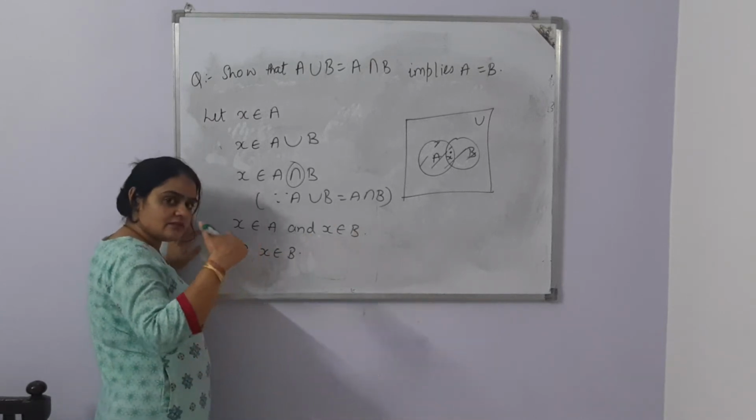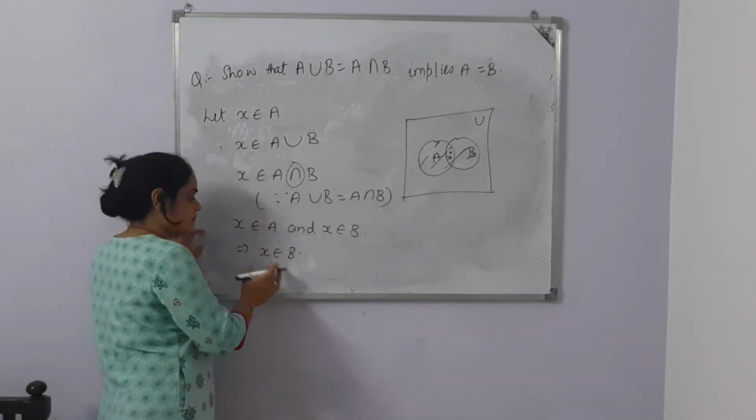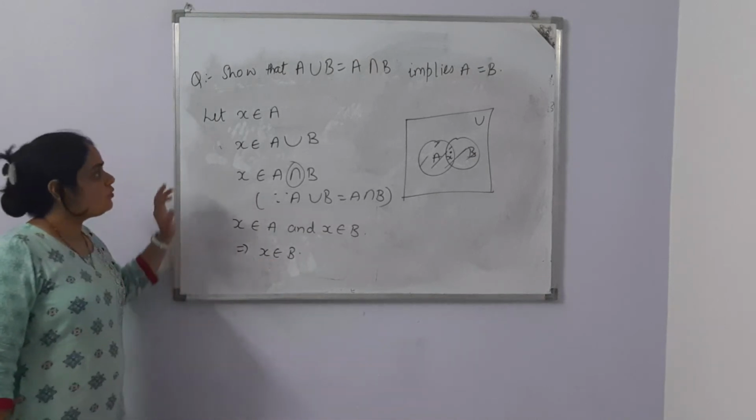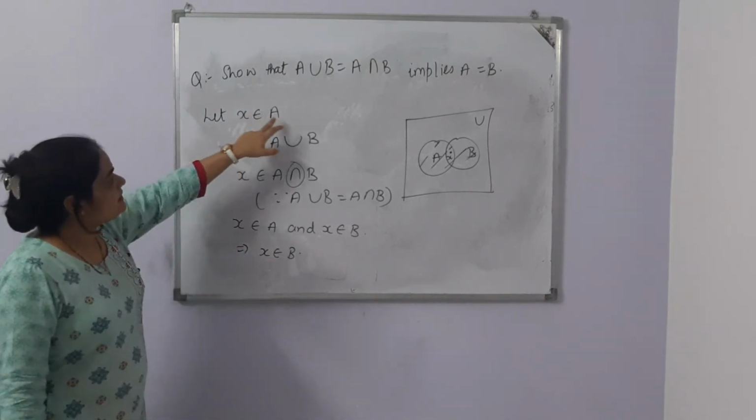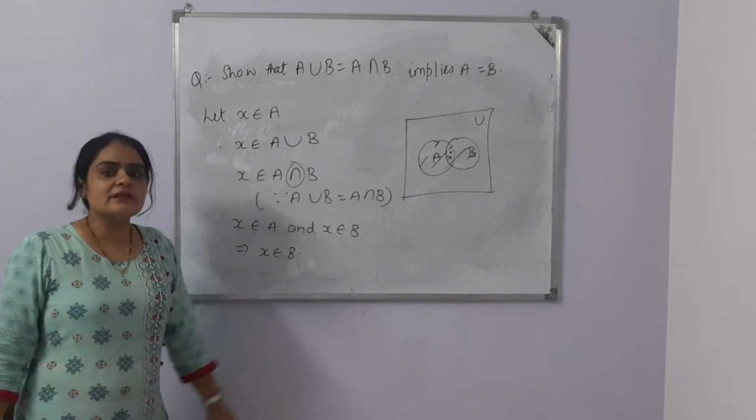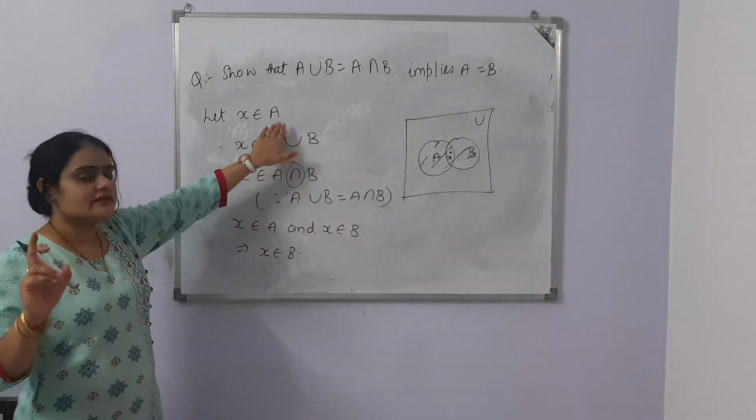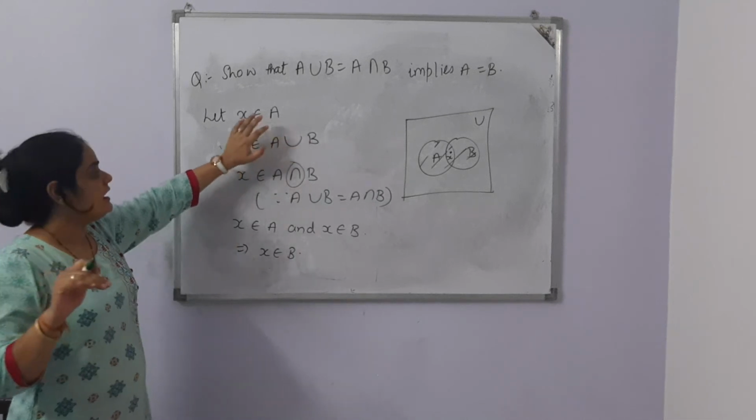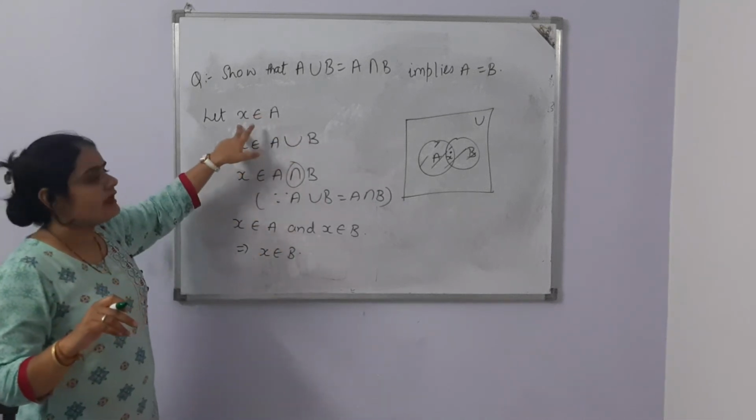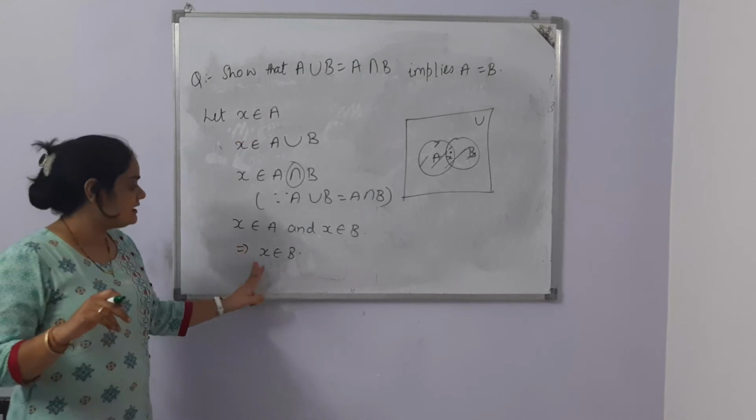That means X is in both A and B. That means we can write X is in B. So if X is in A, also X is in B. That means A is a set. There was a different set A and there is another set B. So X was in A, now we are saying X is in B.